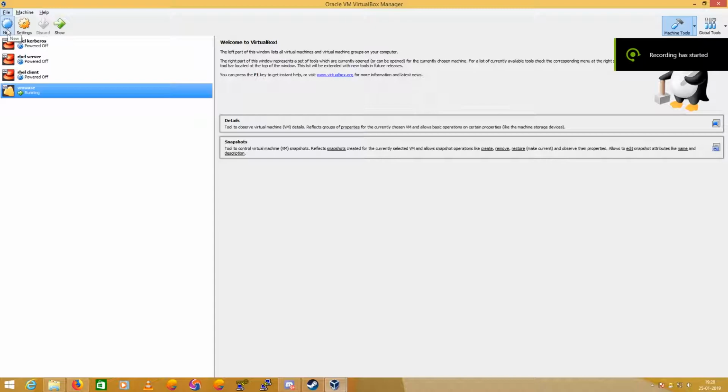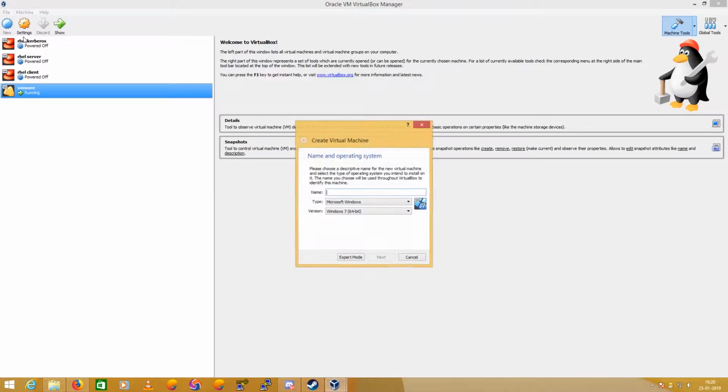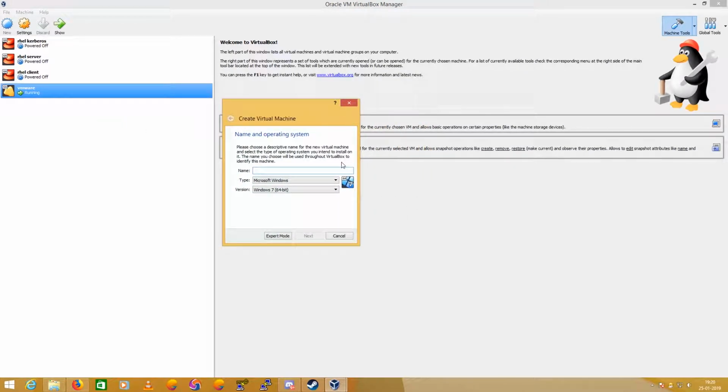Today we're going to learn how to create a new virtual machine in the VirtualBox Manager. Okay, first you're going to click on New.